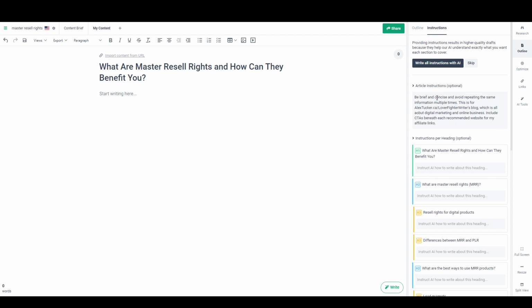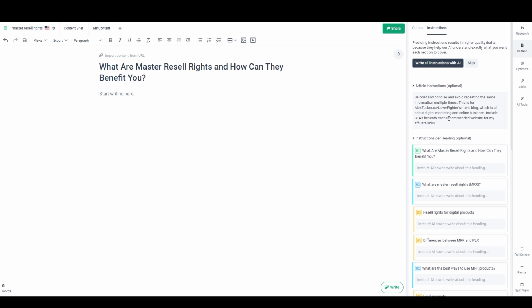So this is pretty much the third and final tip that I wanted to share with you. And like I said, it's one of my favorite. You can include more here if you want, but I generally have a pretty short piece of instructions here, and it has these three components. One is to give the AI a quick idea of the style and the voice that I want it to write in. The next is which website it's for and just a brief explanation of what that website is all about. And then the last one is to ask it to include any calls to action that you want or any other specific elements that you want it to include.